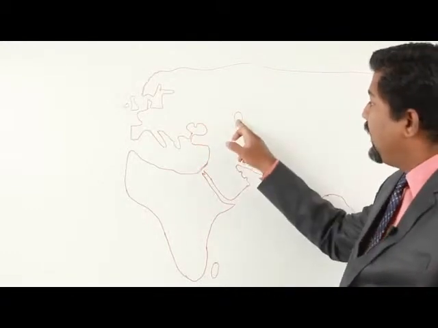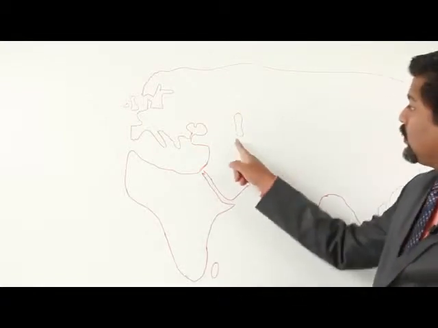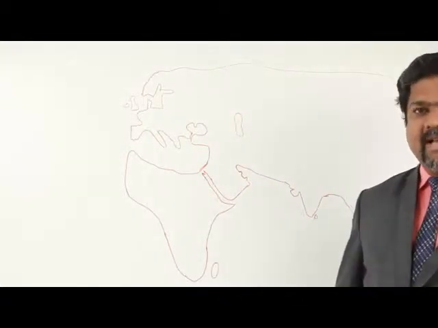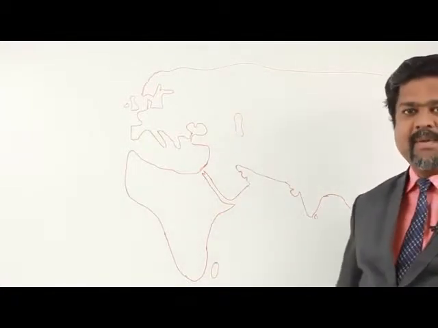After Black Sea we are having here another sea. This is called as Caspian Sea. This is actually supposed to be a big lake. It is all surrounded by land. So this is called as Caspian Sea.